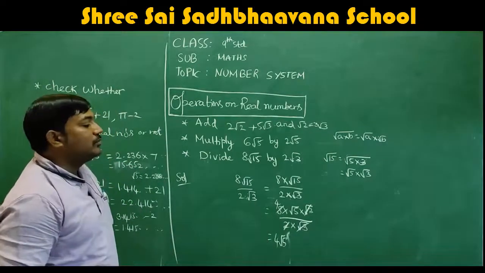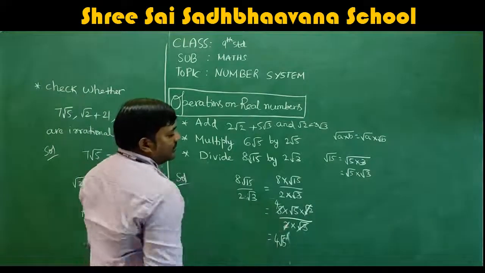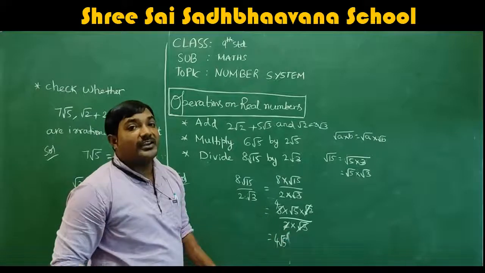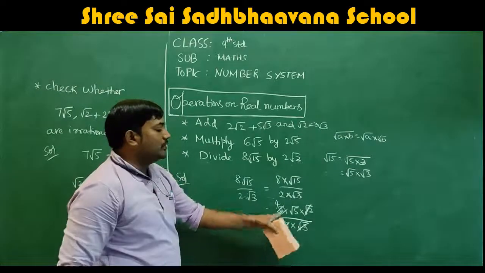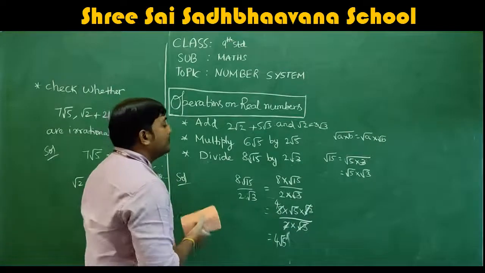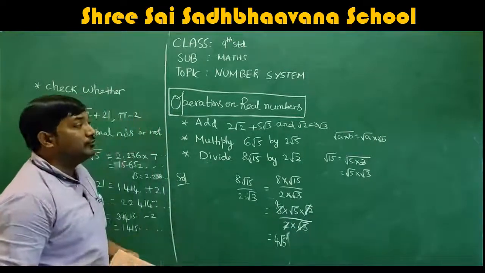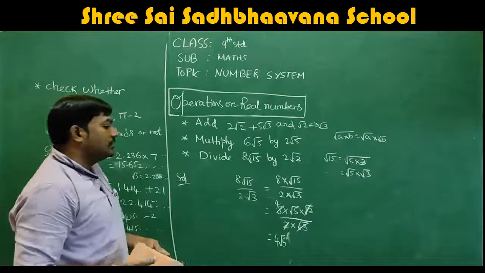So this will give you the expansion root 5 into root 3, and the denominator is already 2 into root 3, and root 3 cannot be further simplified, right? So root 3 will get cancelled. 2 ones are, 2 fours are 8 over 2, so we are left with 4 root 5. So the answer for this sum is 4 root 5. Okay. I hope you understood this.